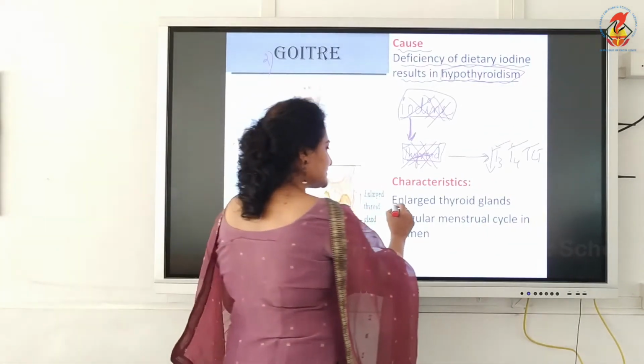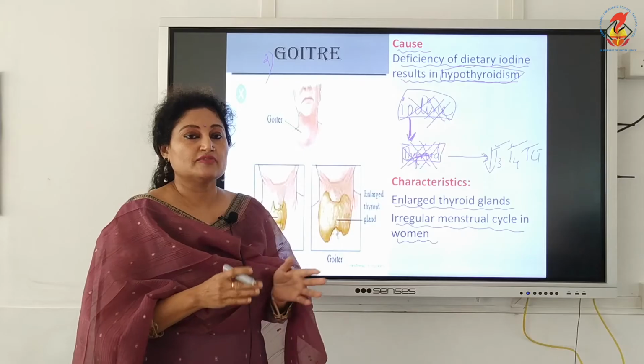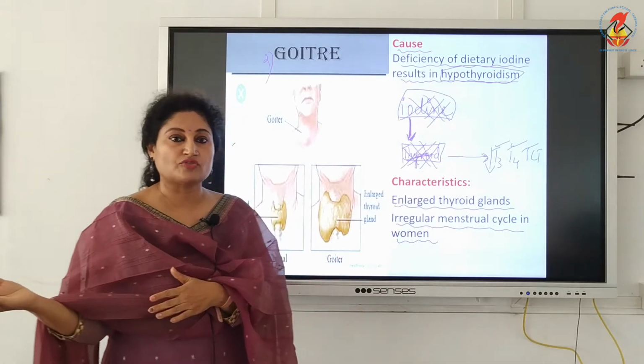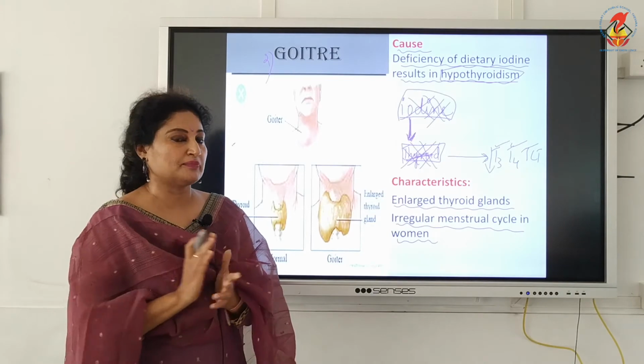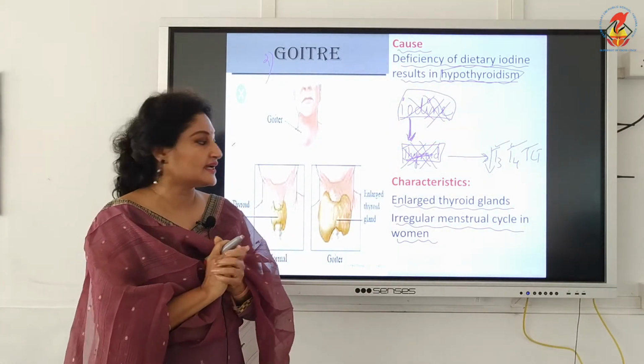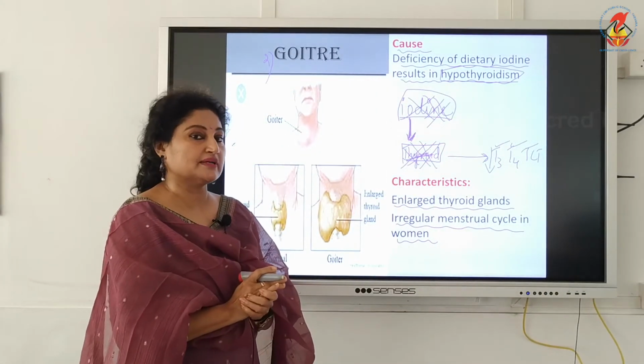Now the characteristics are enlarged thyroid glands. The gland becomes very prominent and protruded. Then in adult women, the menstrual cycle becomes irregular. Irregular in the sense that it does not have the same pace. If it is a 30-day cycle, sometimes it comes on the 18th day, sometimes it extends to 40, 50 days. So it's irregular periods. So once again, the characteristics: enlarged thyroid gland, and second, in women the menstrual cycle becomes irregular.